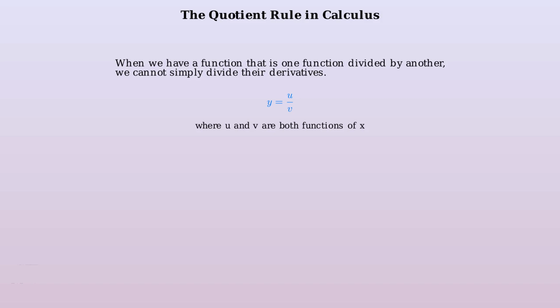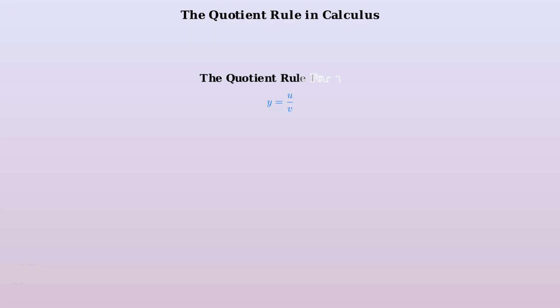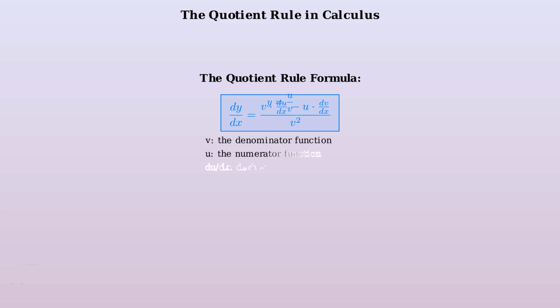To find the derivative of this quotient, we use the quotient rule. The quotient rule states that the derivative of y with respect to x equals v times the derivative of u minus u times the derivative of v, all divided by v squared. Let me break down each component. v is the denominator function, u is the numerator function, du/dx is the derivative of the numerator, and dv/dx is the derivative of the denominator.